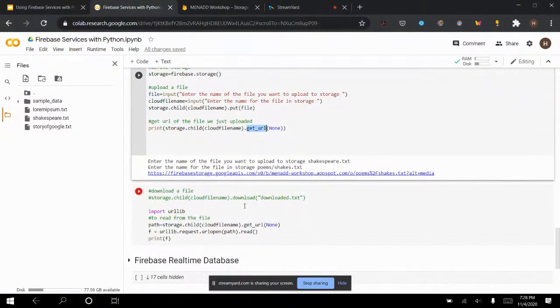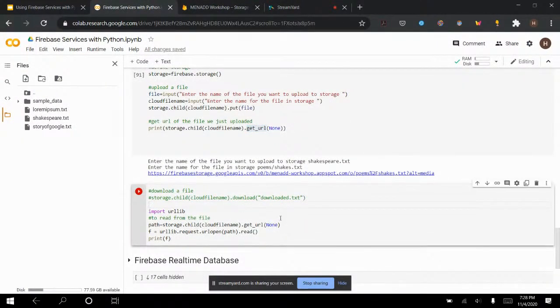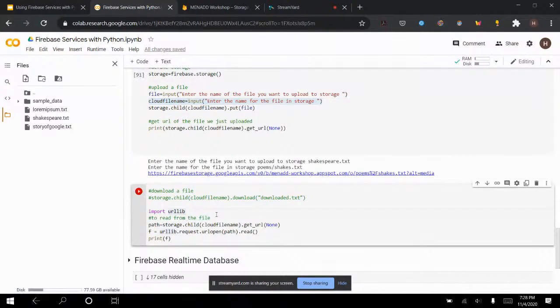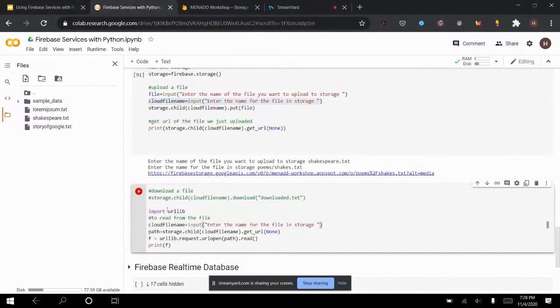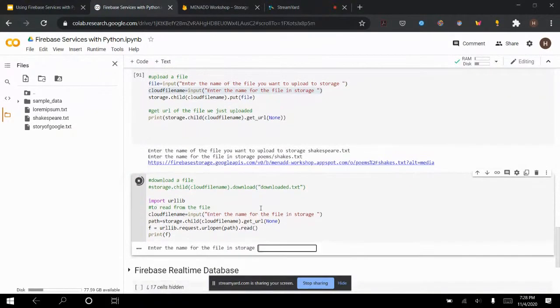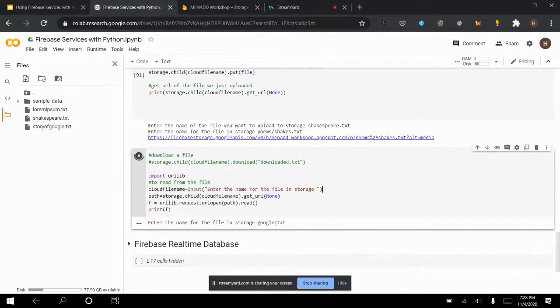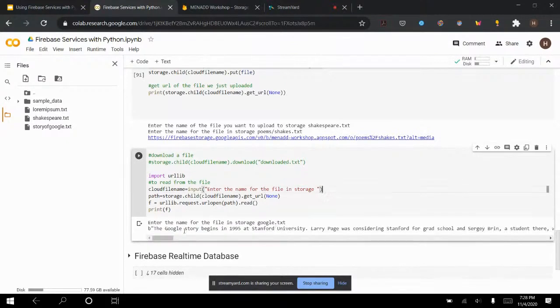Okay, so now what I'm gonna do is simply just read from the file. So now I can read from cloud file name. I can do this. If I copy this and I paste it here. So the reason I'm doing this is to get the name of the file in real time. So now if I run it, I can just say I want to read google.txt. I press enter, and it will get me the story of Google, and it will print it here.